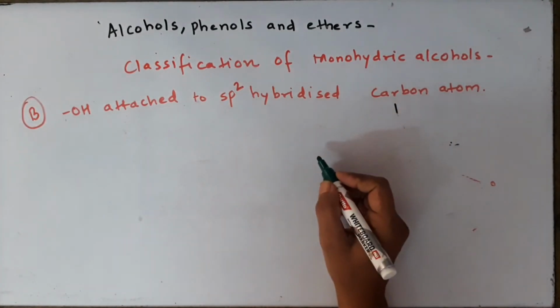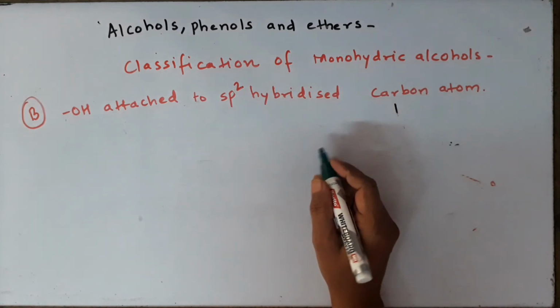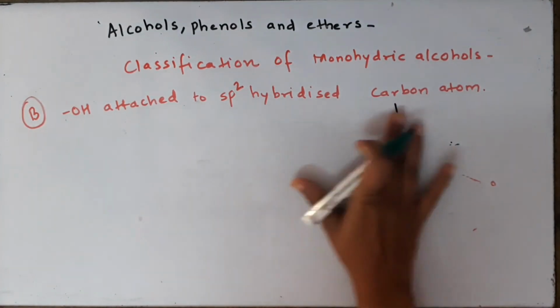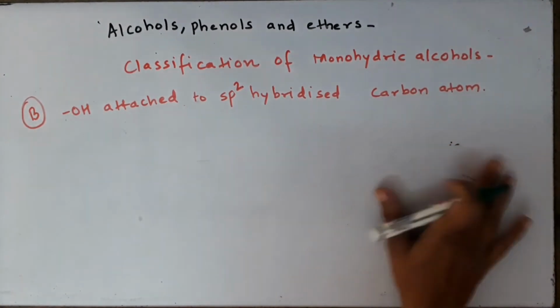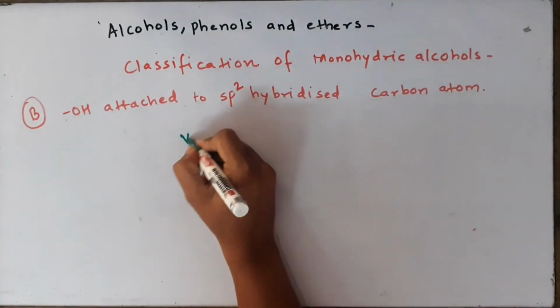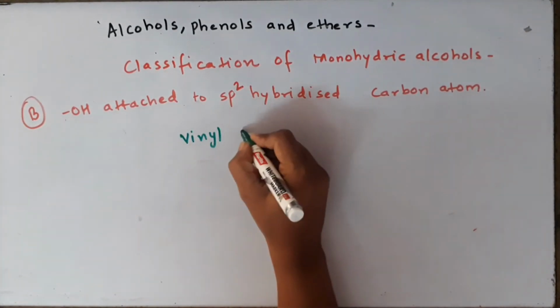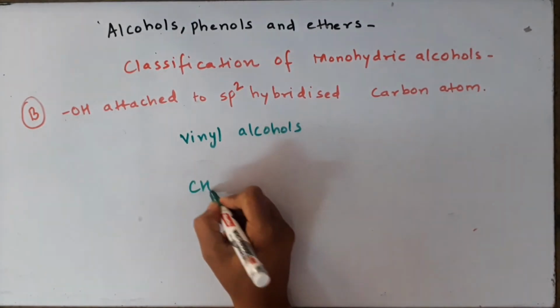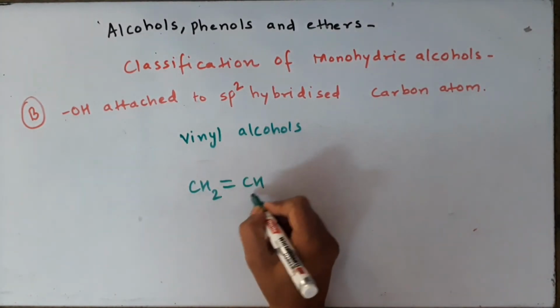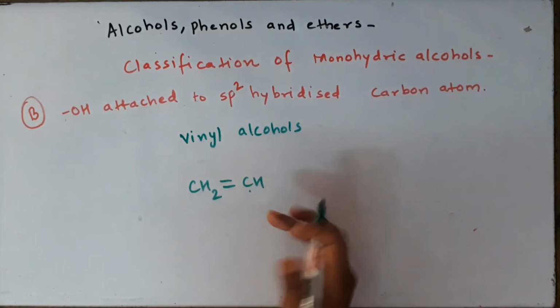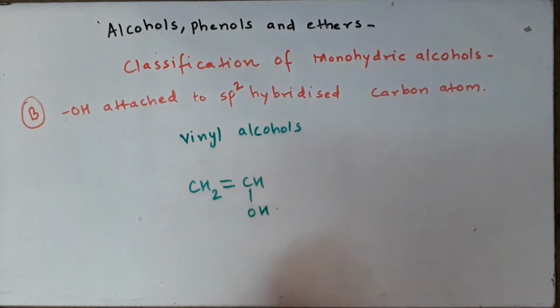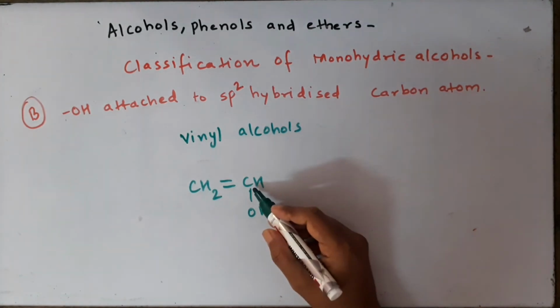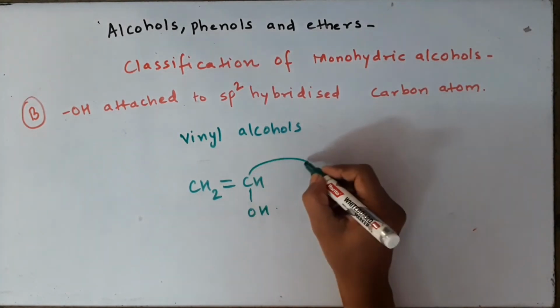So let us go to the second type of monohydric alcohols, that is the OH attached to an sp2 hybridized carbon atom. So we have only one type over here, that is vinyl alcohols. Let us see the example. So this becomes your vinylic alcohol because the OH is attached to a carbon atom of an alkene.